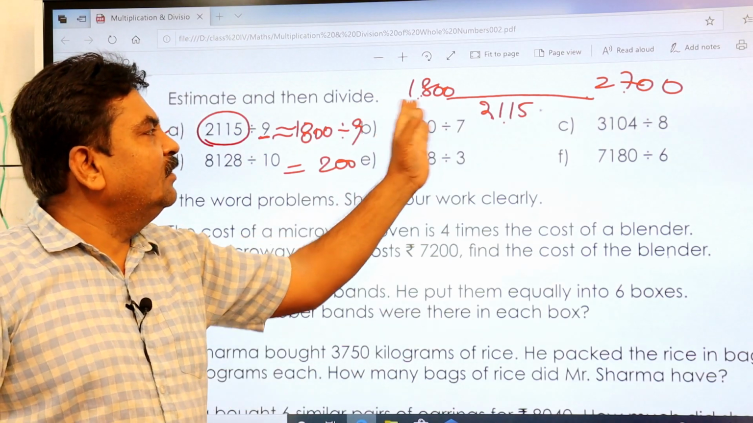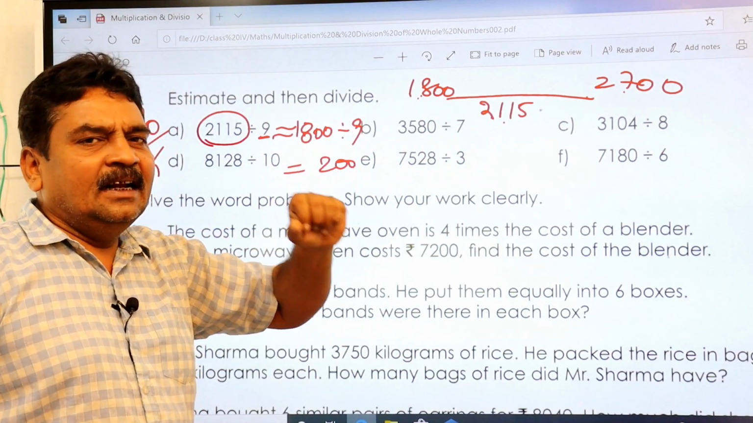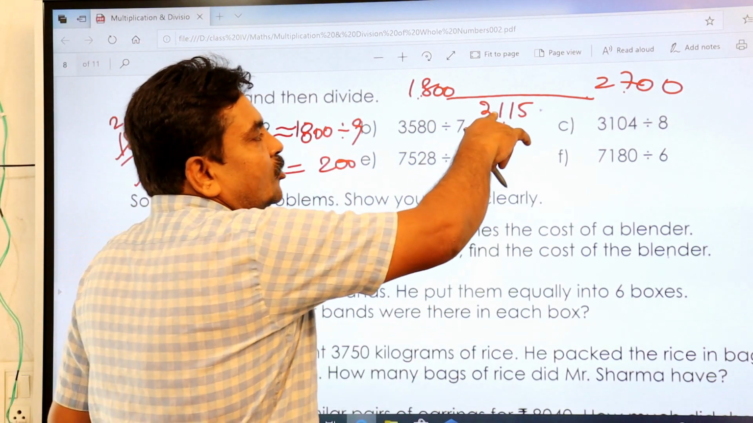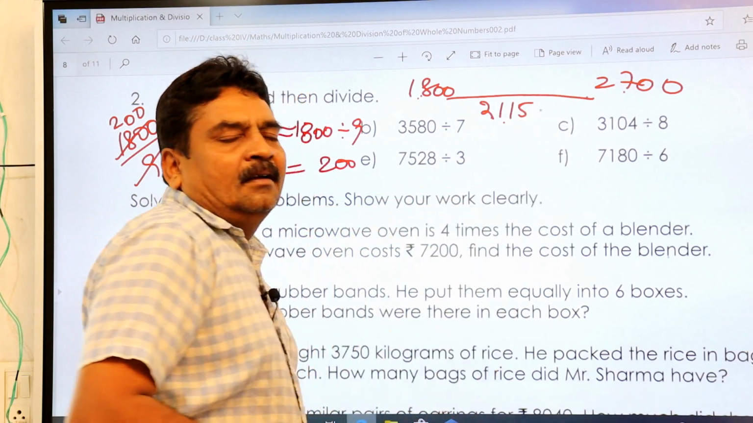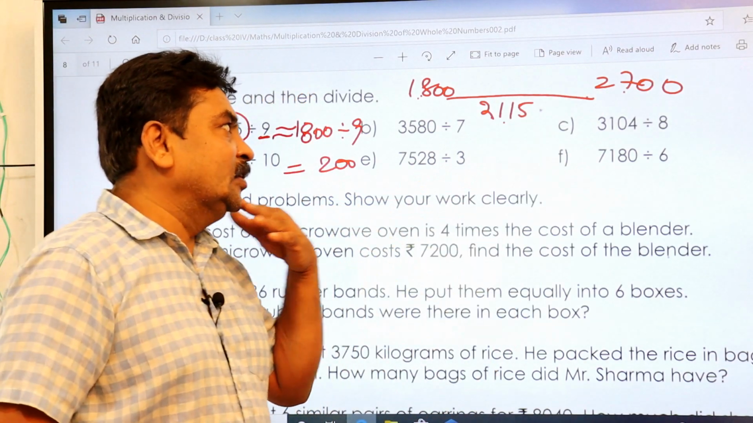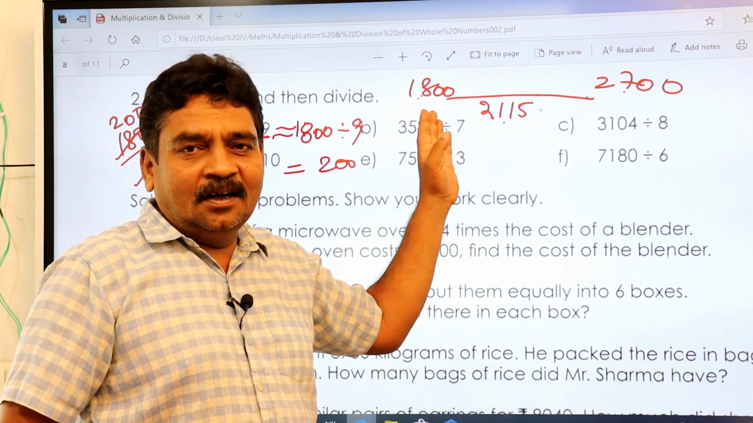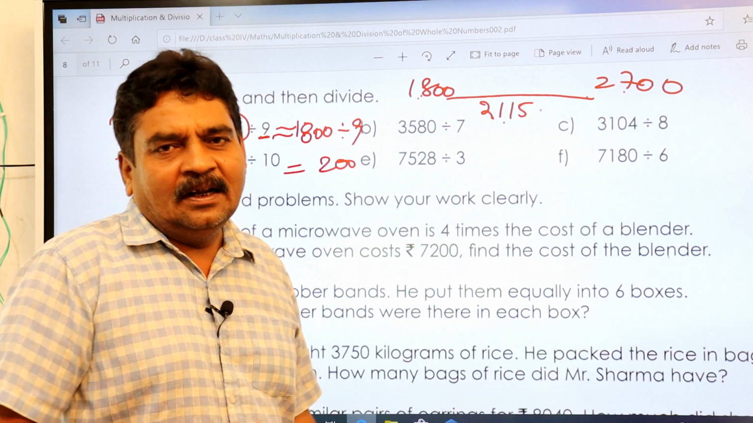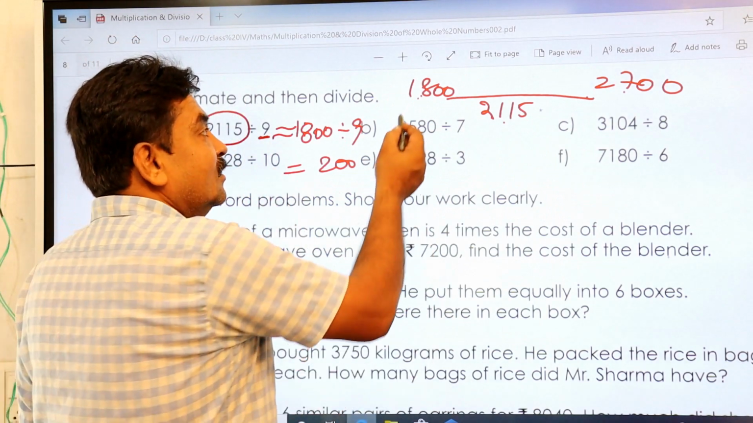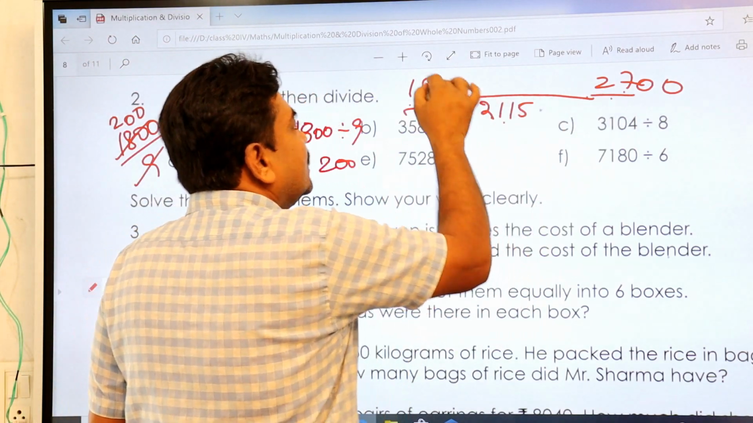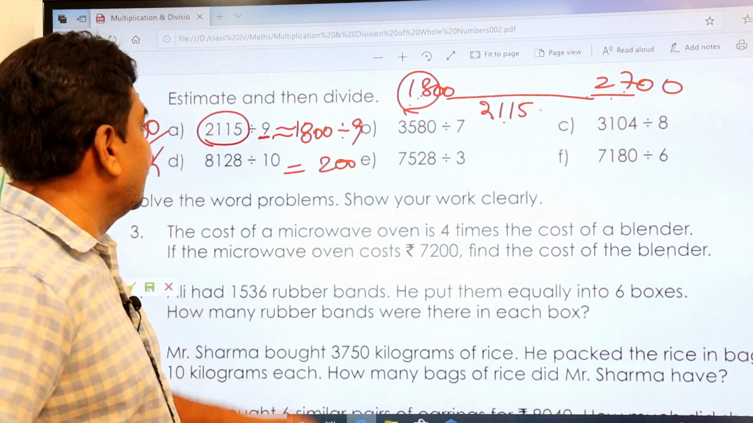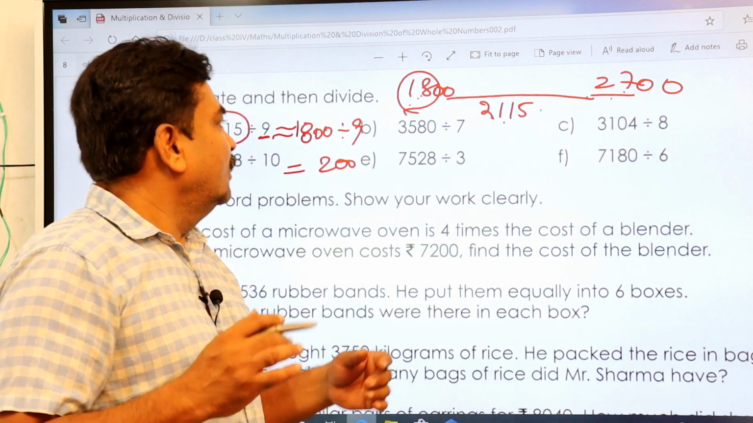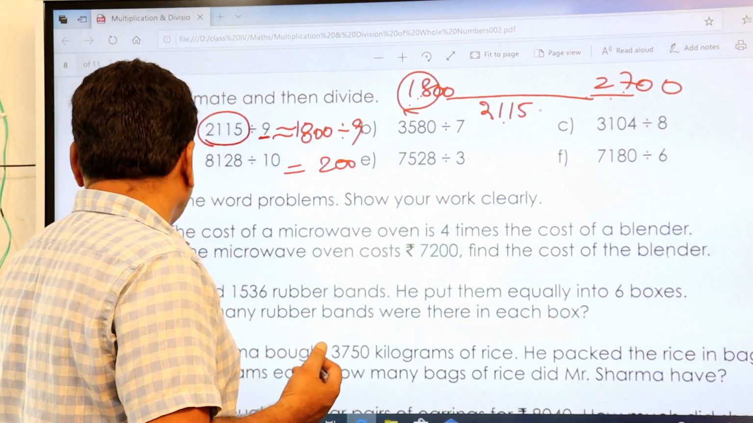See here, you have the difference very small: 1800, 1900, 2000, 2100. And from 2100, how many hundreds are the difference there? You have 600. Here you have only 400 difference. So this 1800 is nearer compared to 2700. You have to imagine why you are taking only these values, because these are multiples of the divisor. The divisor is 9 there. So because of that you are taking it, right?